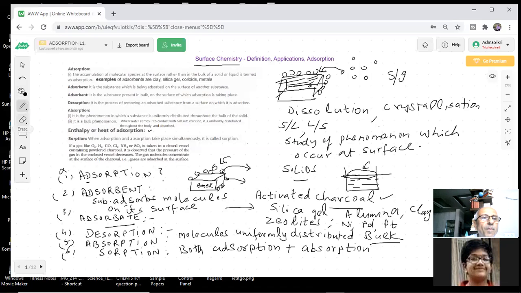Uh, okay. Let me take eraser. Okay. What happened, students? This. So let me erase some part of this.